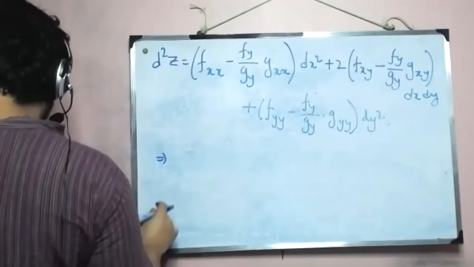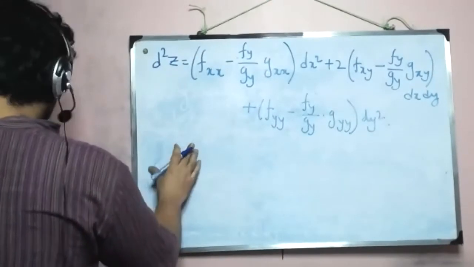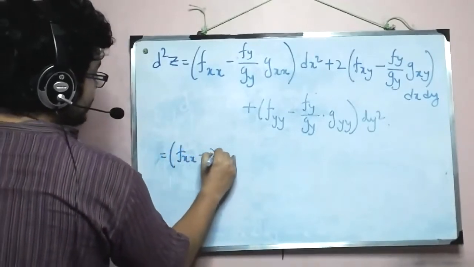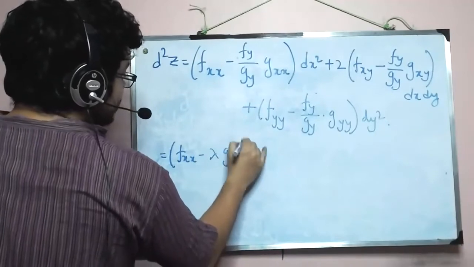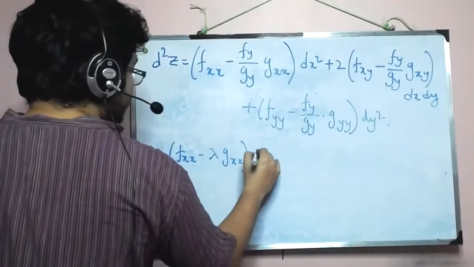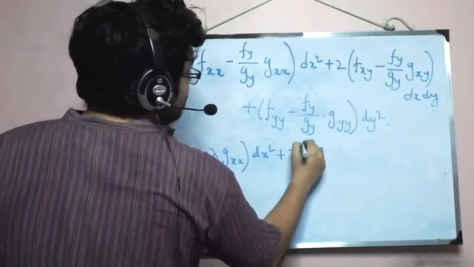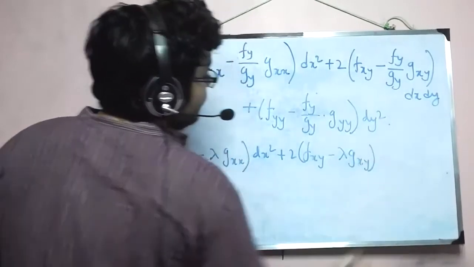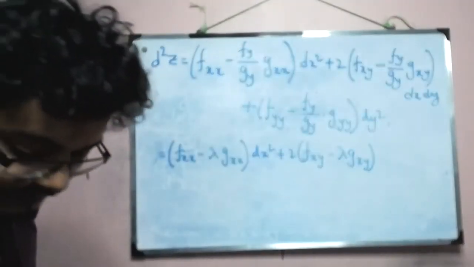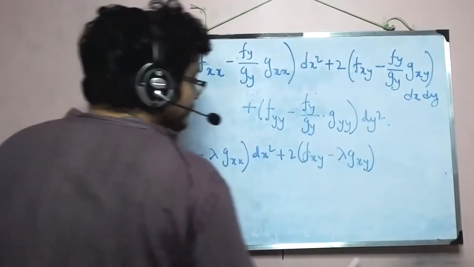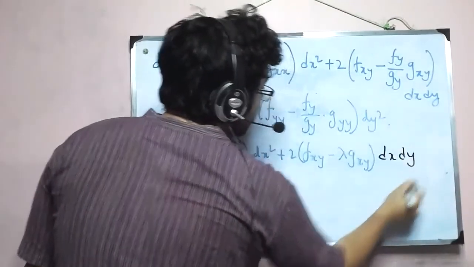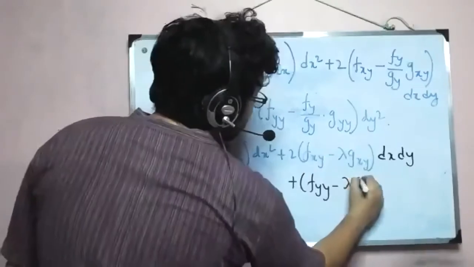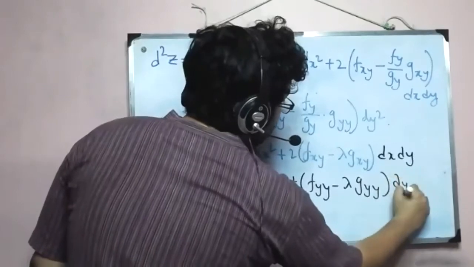So the expression becomes fxx minus lambda gxx, dx squared, plus 2 times fxy minus lambda gxy, dx dy, plus fyy minus lambda gyy, dy square.